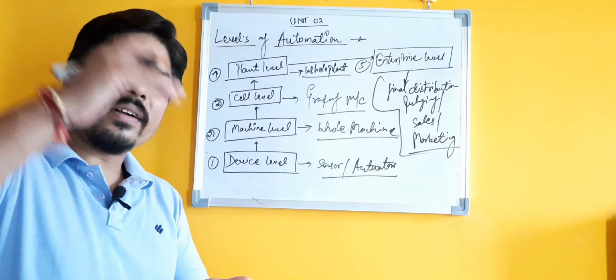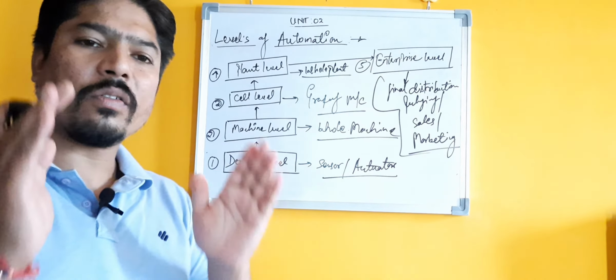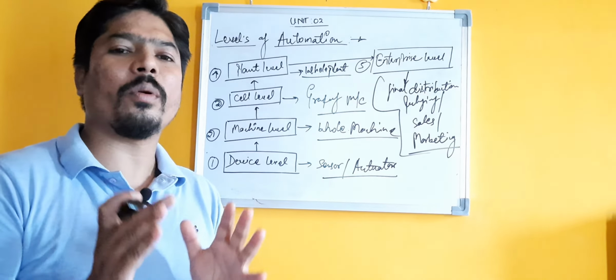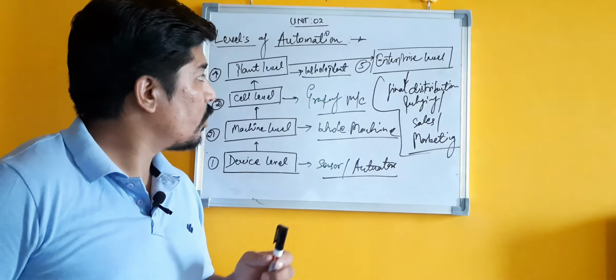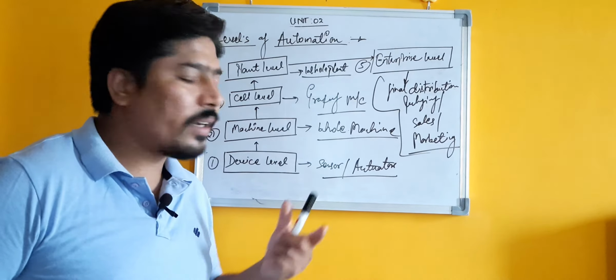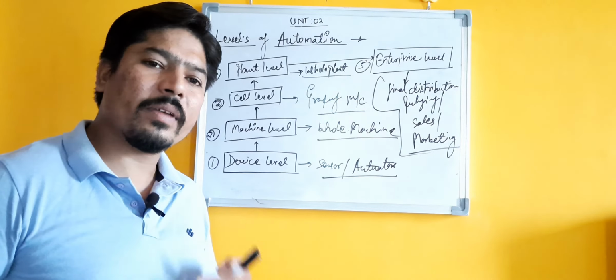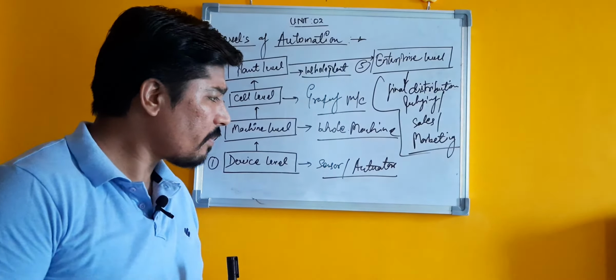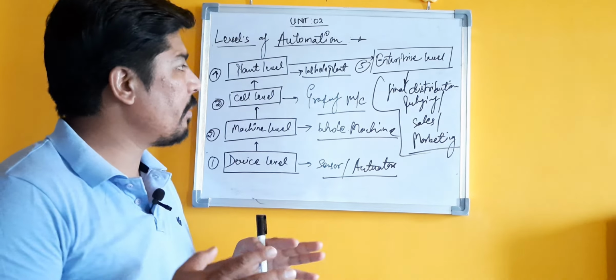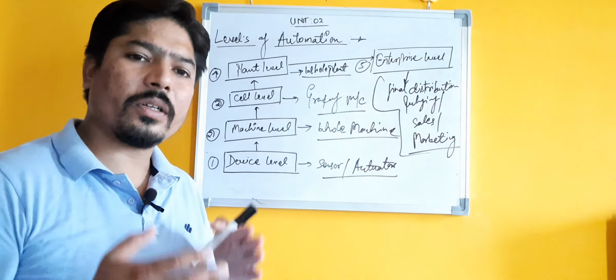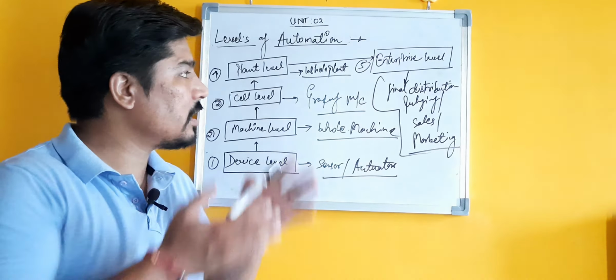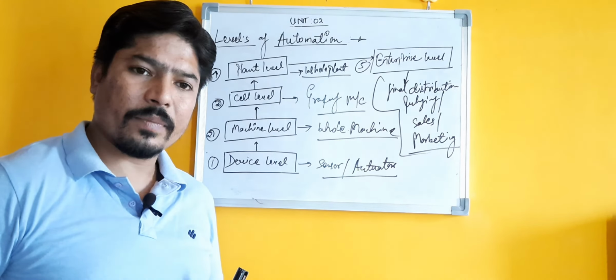So these are the different levels of automation in a factory or production system. At these different levels we can implement automation, and certain types of control systems and procedures for these particular levels. Okay, thank you.